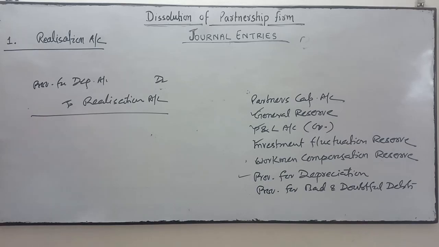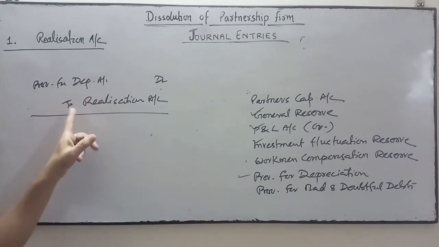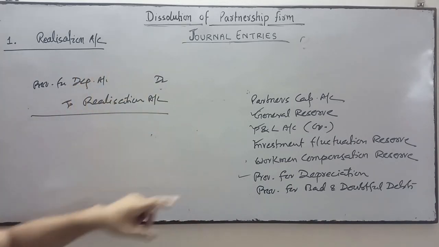Is it clear? Provision for depreciation will be debited and transferred to the credit side of realization account.